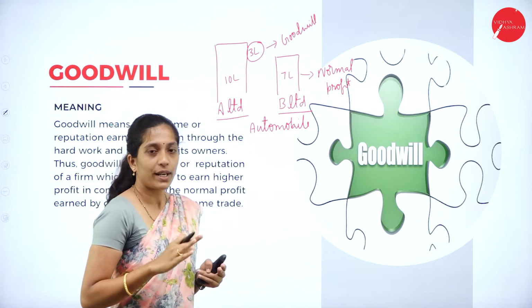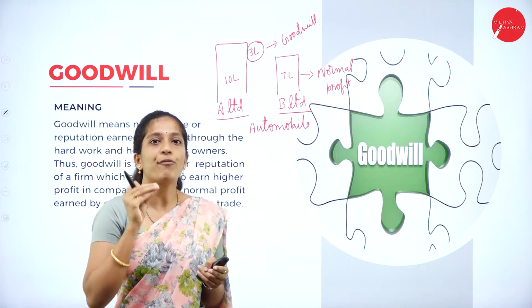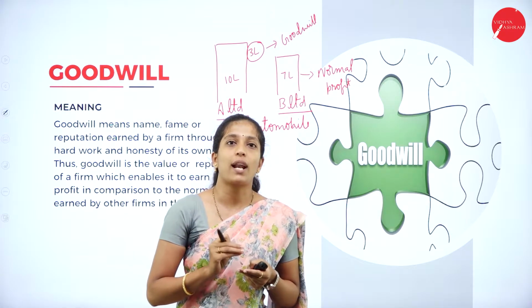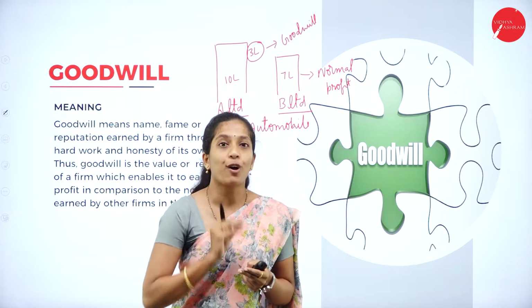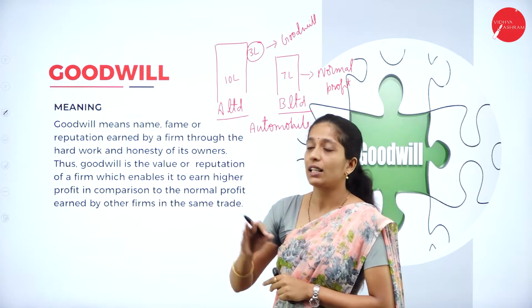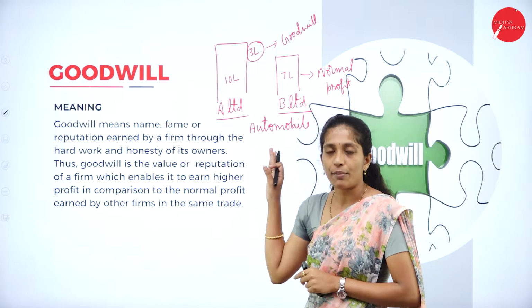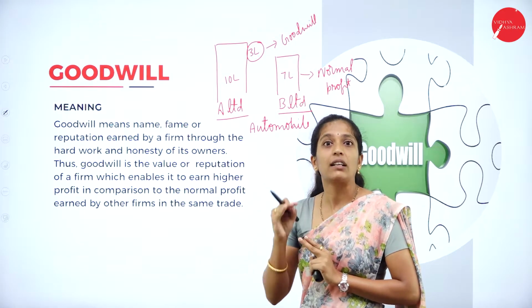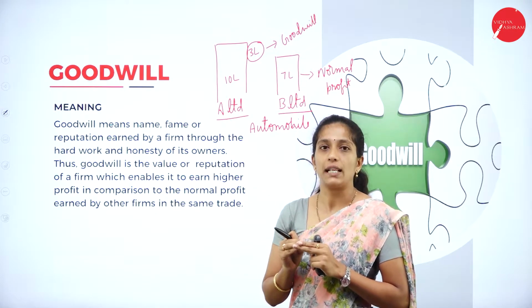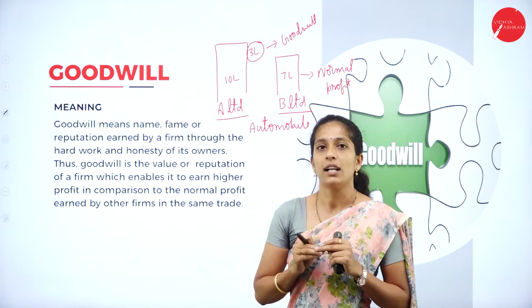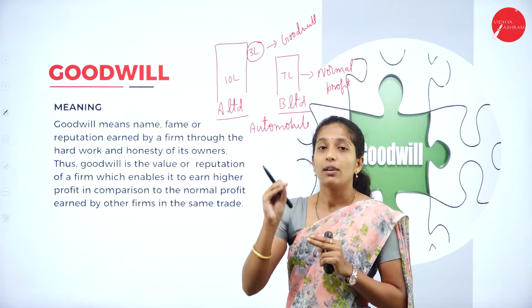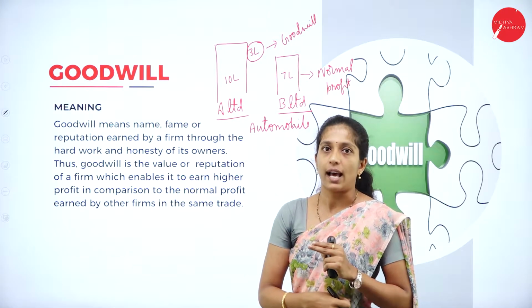Now, clear about goodwill. Goodwill is nothing but the name, fame or reputation of the business which brings some value to the business, or which helps to increase the profit of the business. Now we shall go through the meaning of goodwill. I think now you are clear with this example. How much is goodwill? 3 lakh is goodwill. Why is 3 lakh goodwill? This amount is earned because of the reputation of A Limited, because A Limited is a quite older organization and it is very popular in the market. So that amount over and above the normal profit is called goodwill.